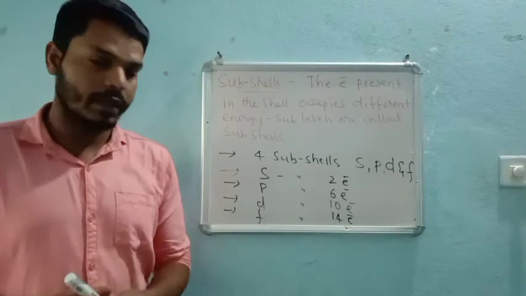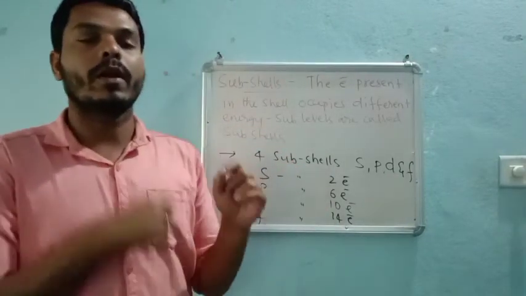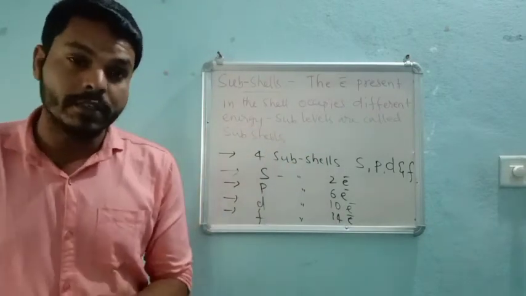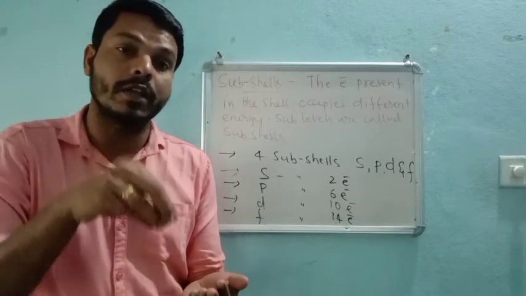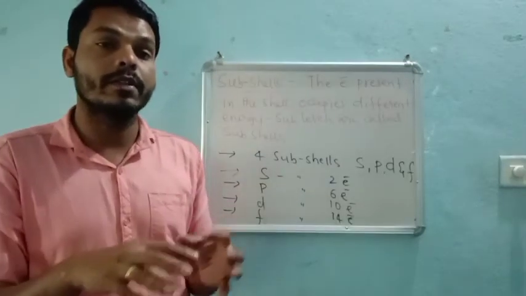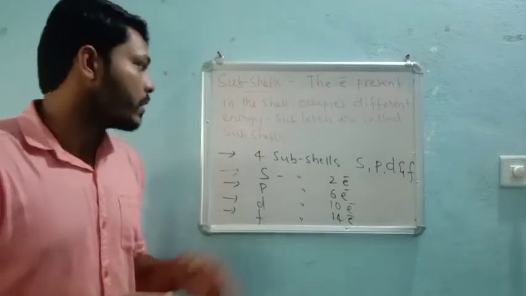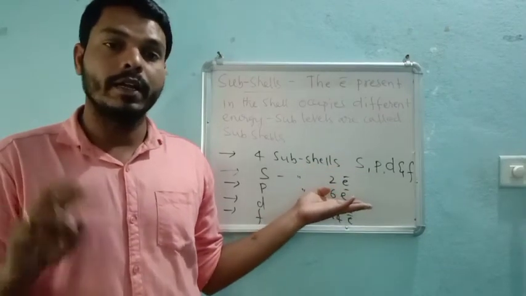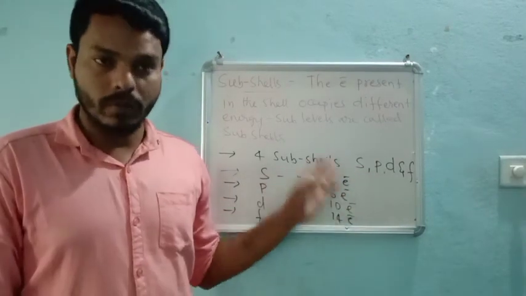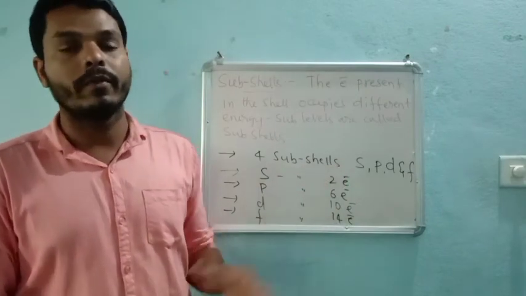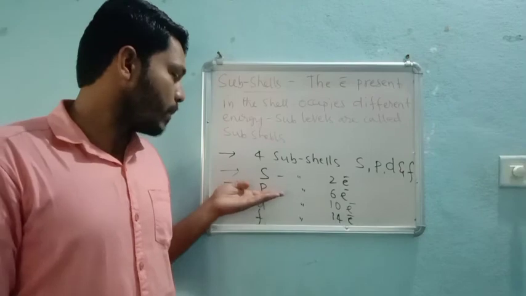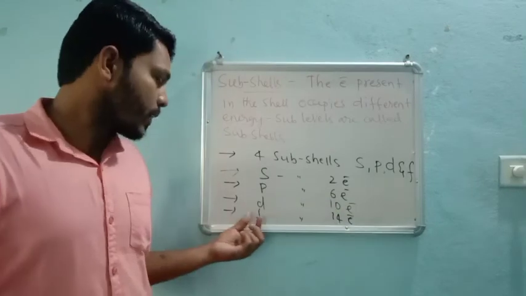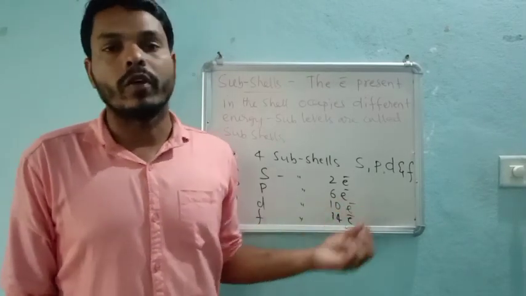Shell means the electron revolves around the nucleus in a circular path. But the subshell is where, in the cell, there are sub-energy levels, that means the electrons occupy different energy levels. Such a condition is nothing but subshells. There are 4 subshells: S, P, D and F. To fill the S orbit we require 2 electrons. In the same way, to fill P we require 6 electrons. To complete D we require 10 electrons, and to complete F we require 14 electrons.